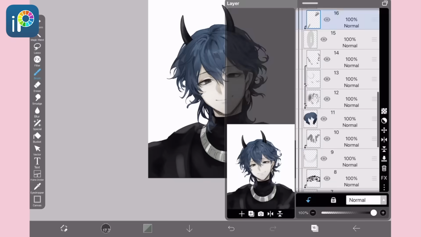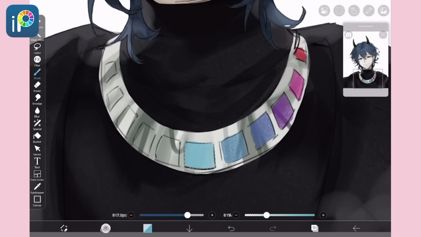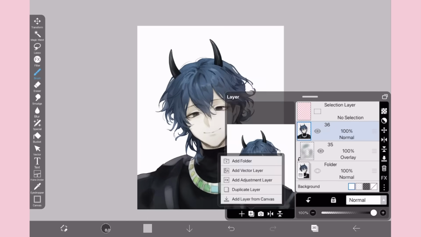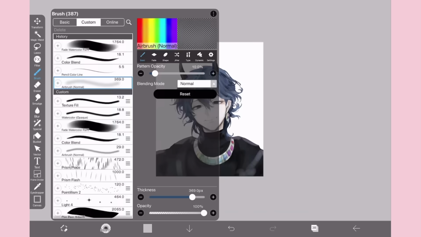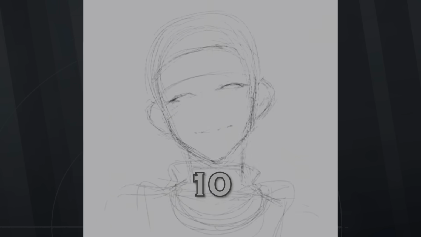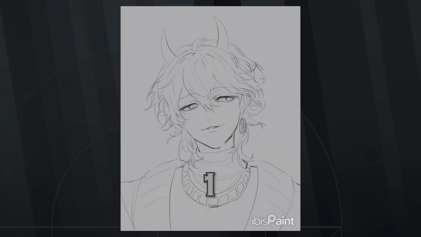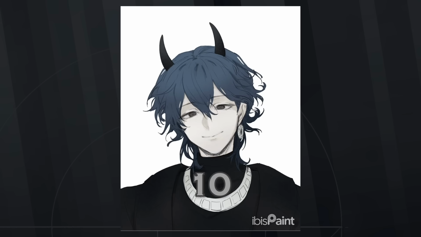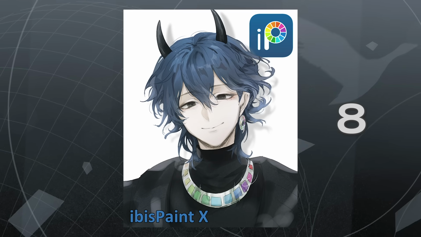Ibis Paint has a lot of features that are locked behind a premium model, but even with the free options and materials, you have a lot you can do. There is a time-lapse feature. 3 out of 4 stars. That brings Ibis Paint to a total of 8.